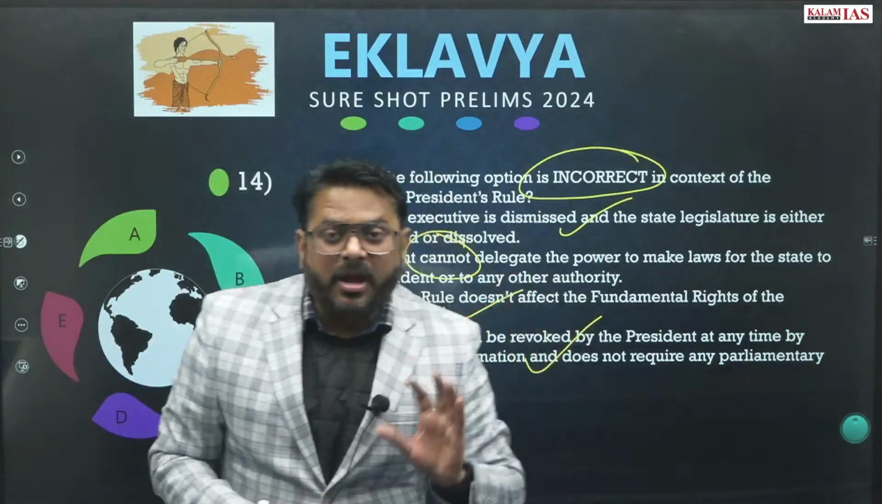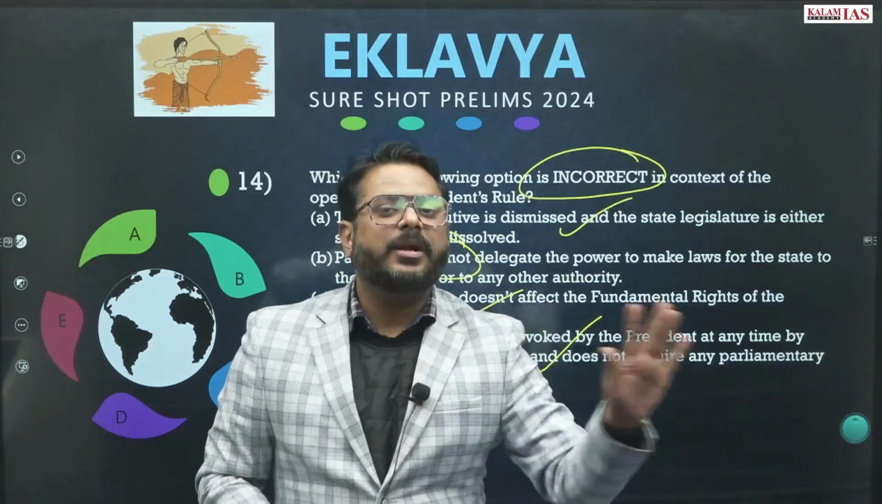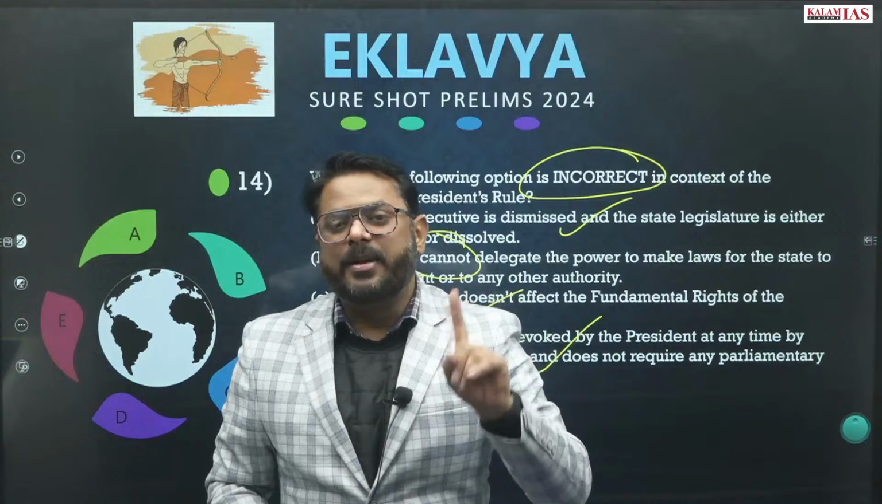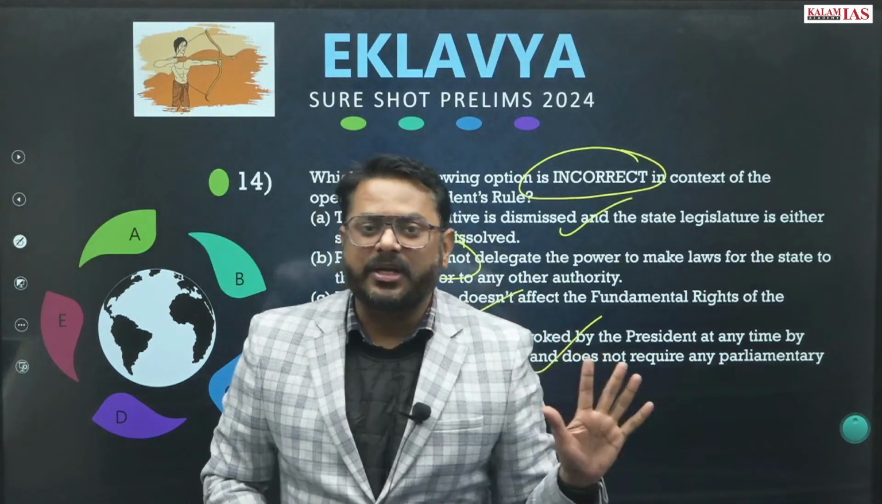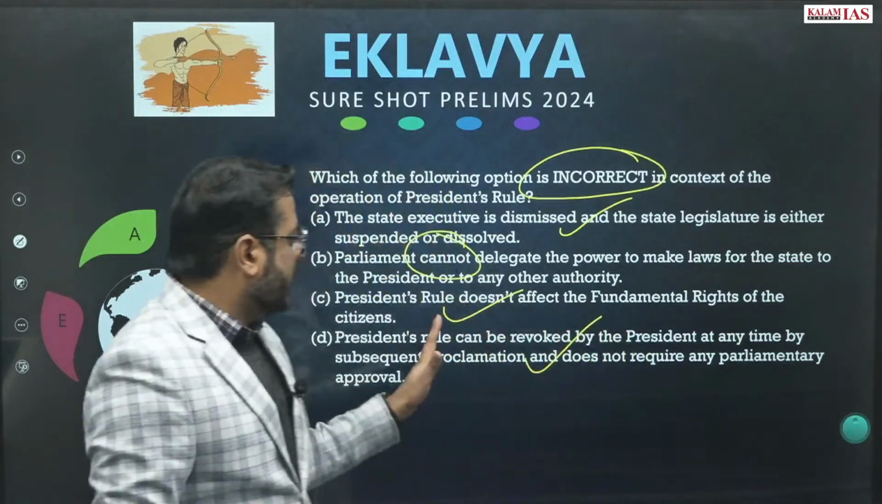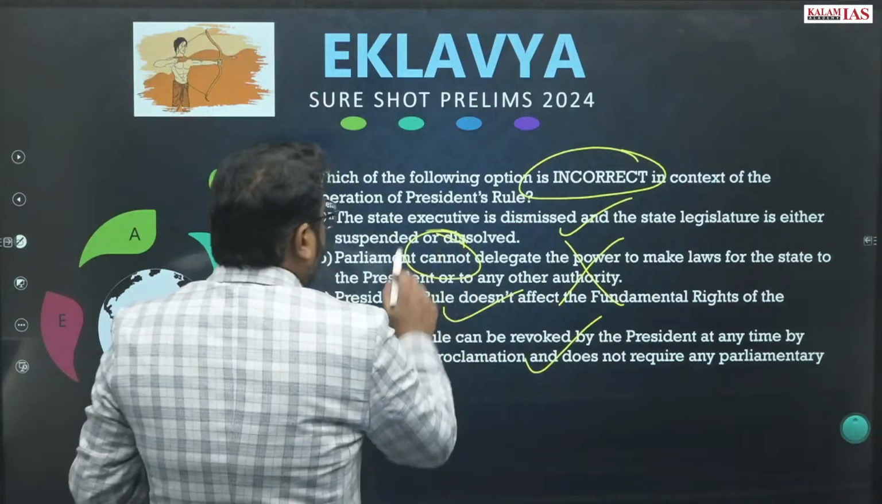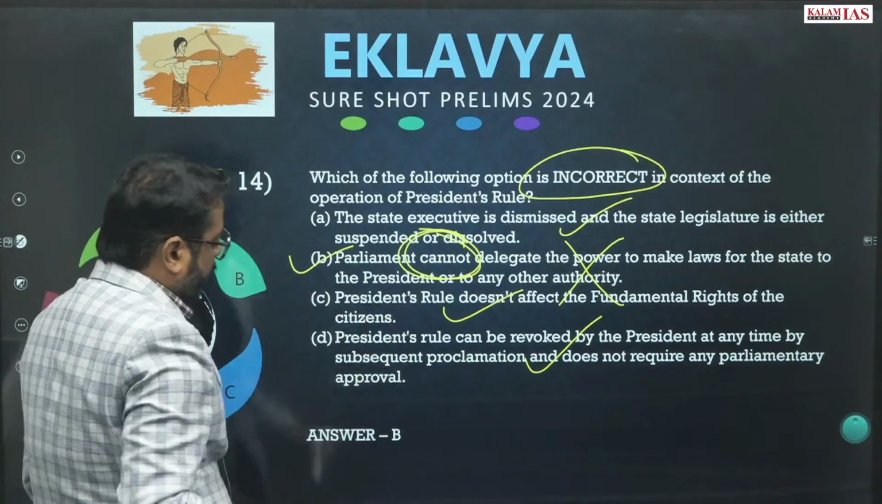For removing President's rule, there is no need to have any kind of parliamentary approval. Only in case of national emergency, there has to be parliamentary approval, and that too only from the Lok Sabha through the simple majority, right? So this statement is also correct, and this statement is wrong. Here it should be "cannot" be there. So D will be the answer.